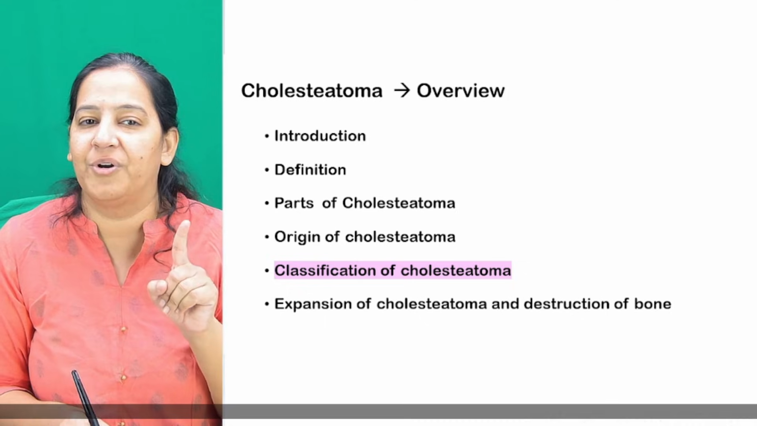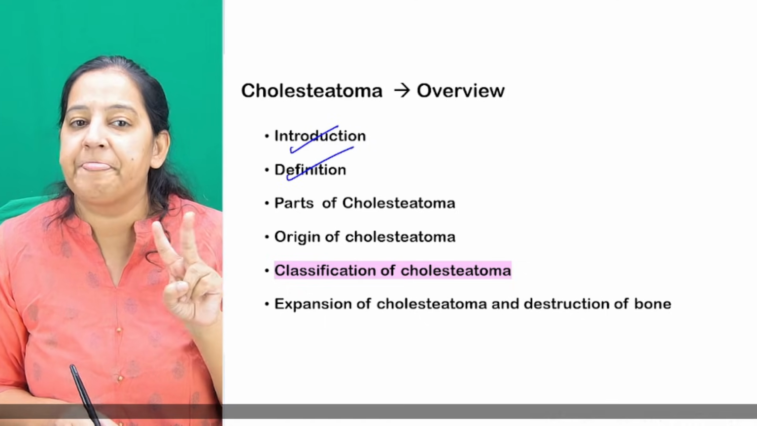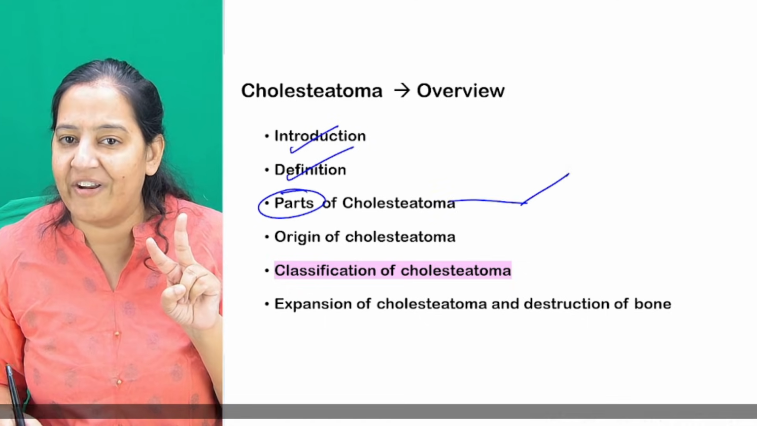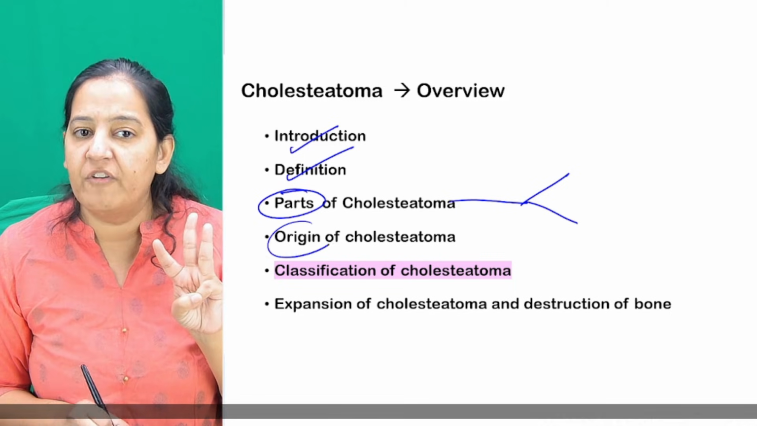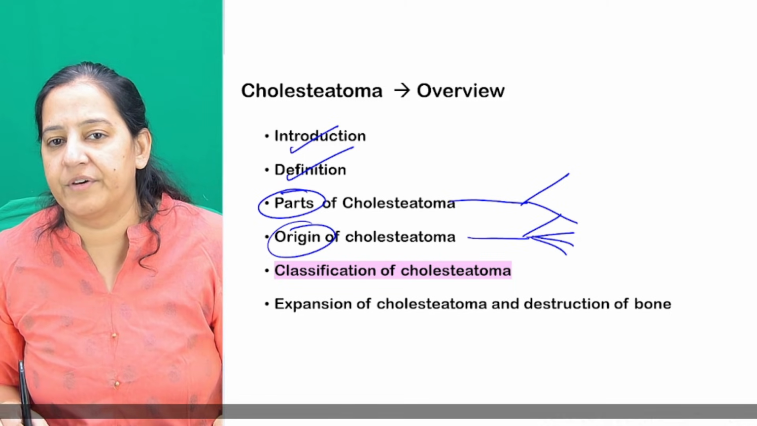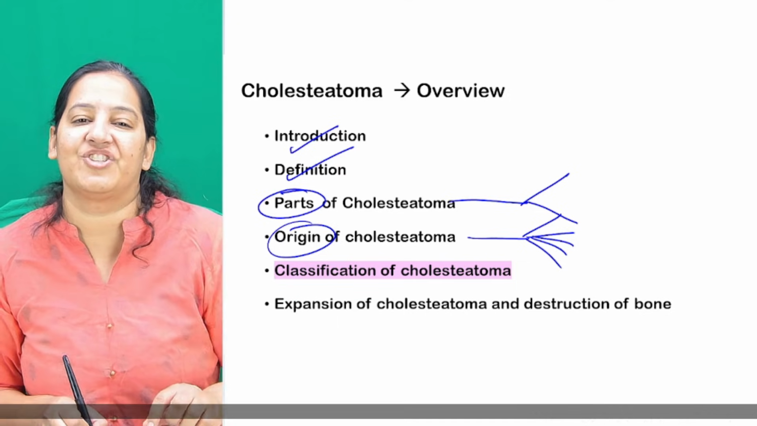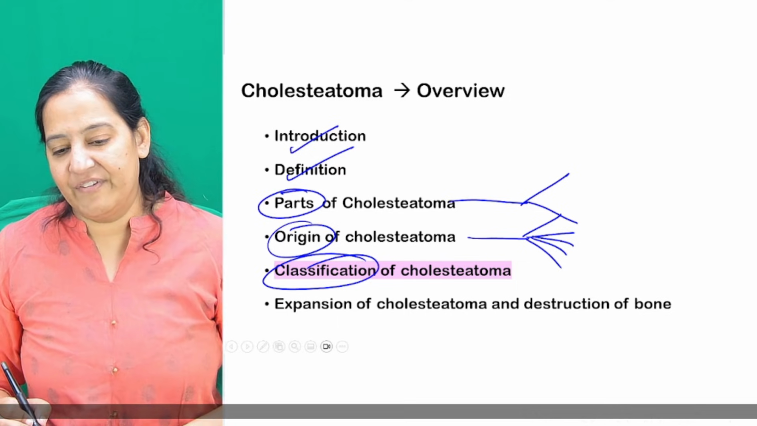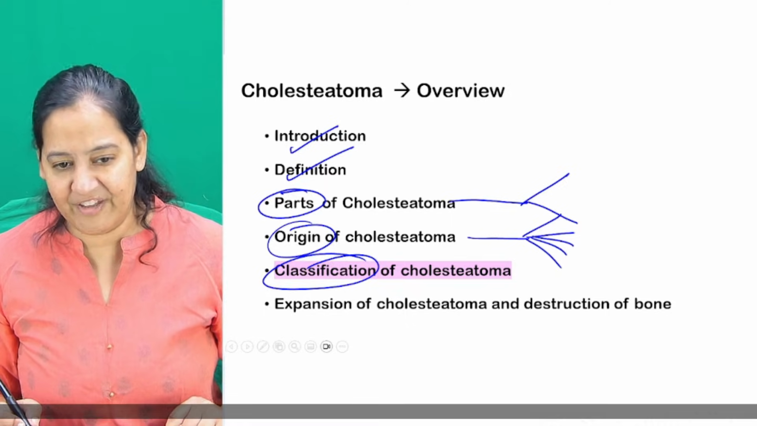Till now, I taught you the introduction, definition, the 2 parts of cholesteatoma, that is matrix and central core. Then the origin of cholesteatoma, where I taught you 5 theories. Now I'm coming to the classification of cholesteatoma. Let's start the classification of cholesteatoma. Can I start?